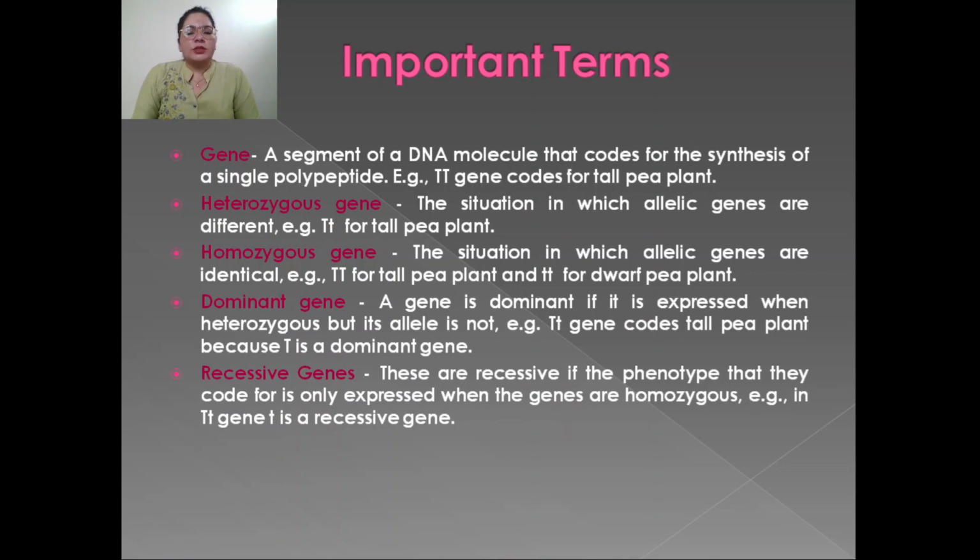Next is dominant gene and recessive gene. A gene is said to be dominant if it is expressed when the heterozygous condition is there, but its alleles are different, which means T small t gene codes for tall pea plant. Here T is a dominant gene and it expresses itself so that that particular pea plant is tall in height, but it is heterozygous.